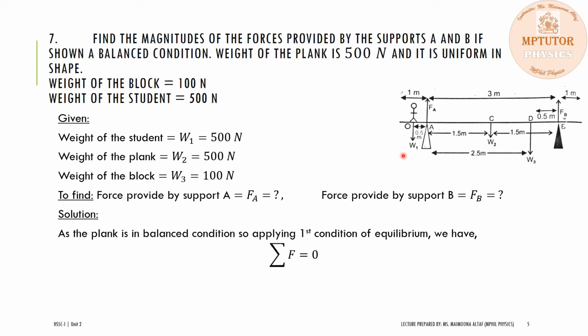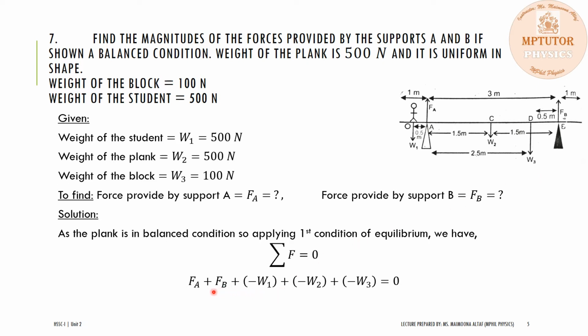Similarly, the forces acting along the y-axis, their sum must be equal to 0 if the system is in equilibrium condition, and the forces which are acting along the y-axis are F of A plus F of B. Since they are directed in the upper direction, these forces will be considered positive, while the weights W1, W2 and W3 act in the downward direction and the downward forces are considered negative.